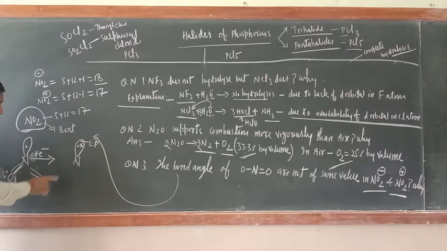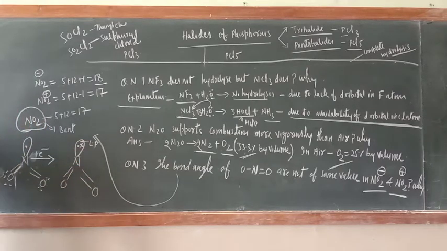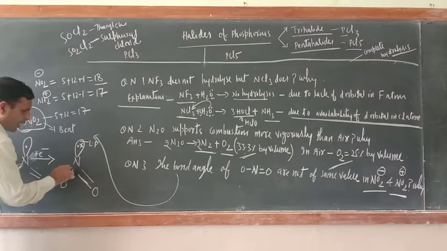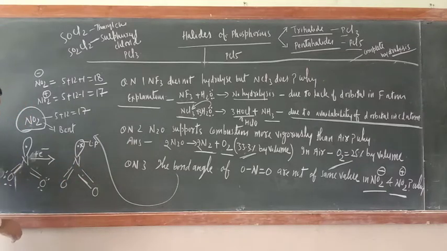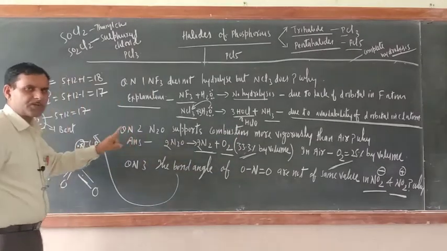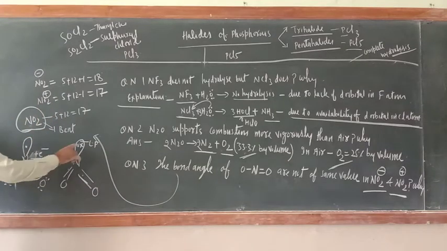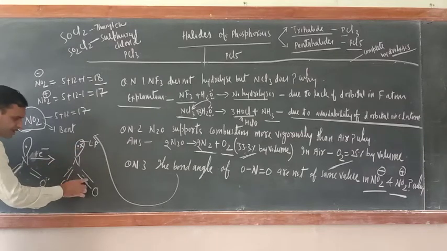Now where? In NO2 negative. Now these two are a double bond here, okay. And now just see, these two are bond pair electrons. So here what would be there? Lone pair, bond pair. The question says the bond angle of NO2 positive and NO2 negative is not of the same value. So just see, due to lone pair, bond pair repulsion, this is lone pair, this is bond pair.